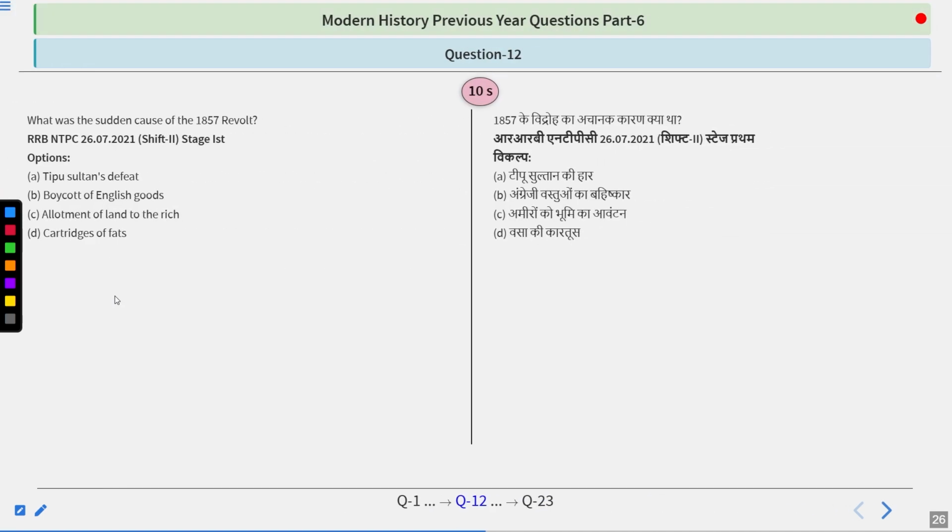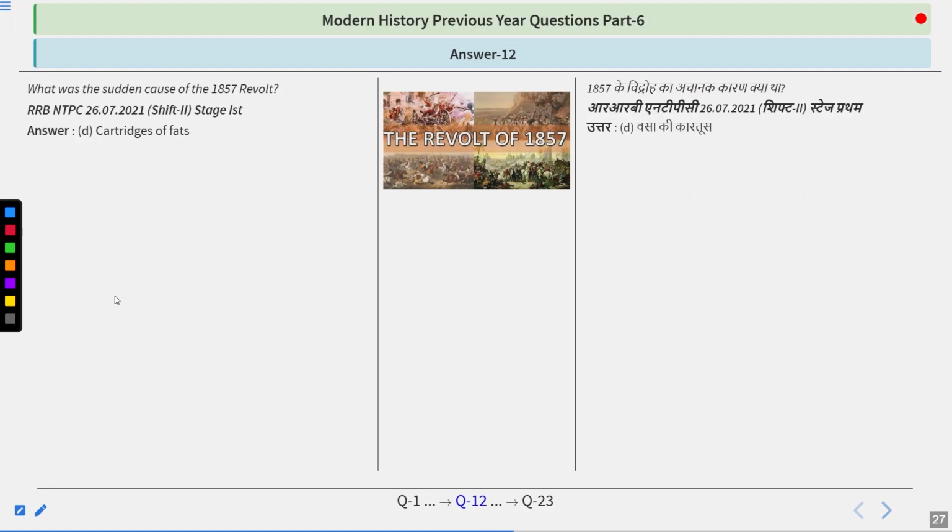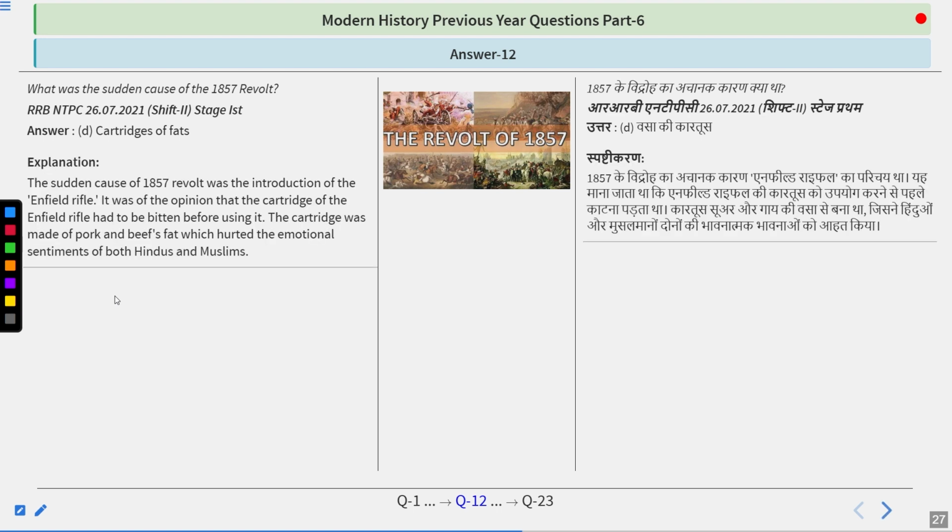What was the sudden cause of the 1857 revolt? Options are Tipu Sultan defeat, boycott of English goods, allotment of land to the rich, cartridges of fats. So try to think about this question, guys. And I guess the answer you are giving is right, because the answer is cartridges of fats.